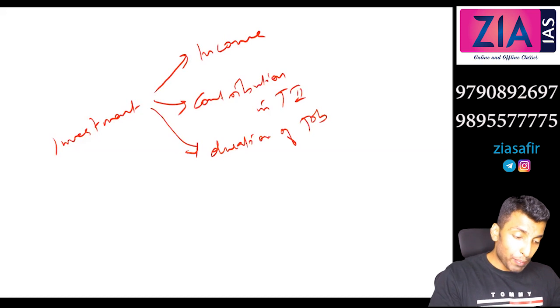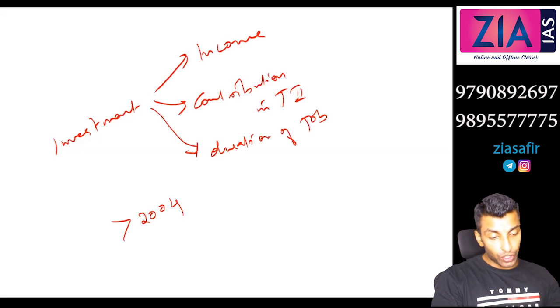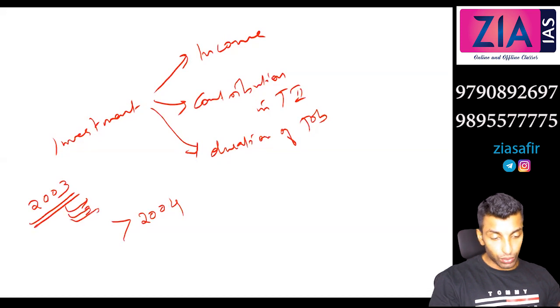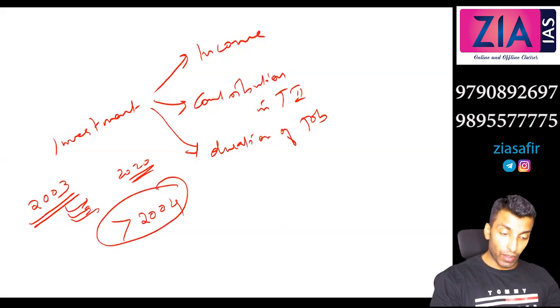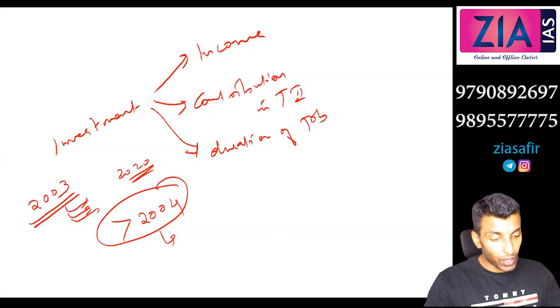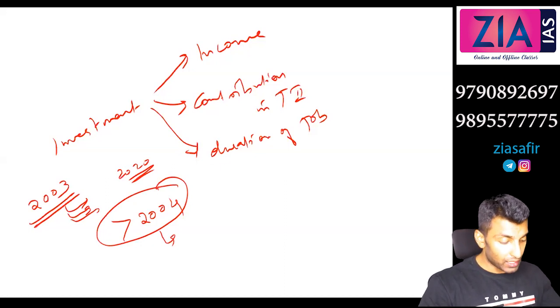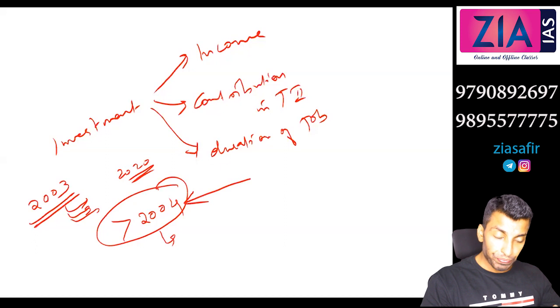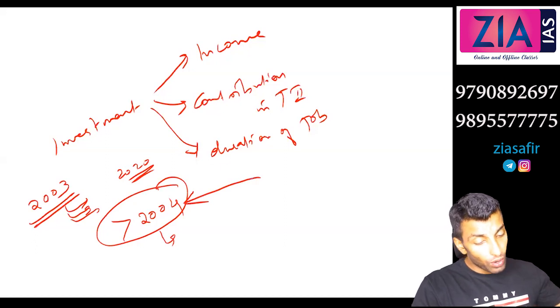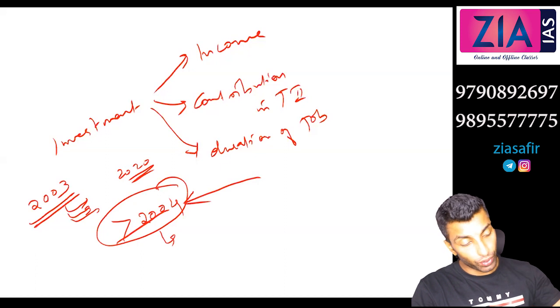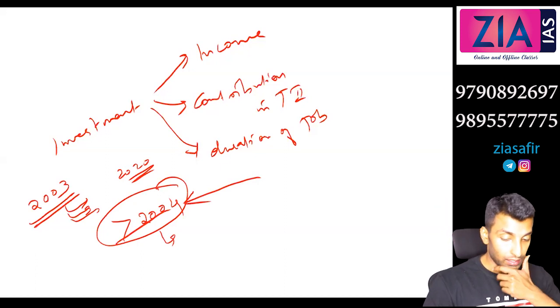Now, one more thing, this is applicable only for those people who joined after 2004. Okay, see, you might have joined in 2003 and still you may be working in 2004, 2005, 2007, 2020 also, but this is not applicable for those people who joined before. Why? That is a breach of contract, right? You cannot do that. When you are joining the job, you are getting the joining letter. Under that, there are certain conditions, pensions and everything is there. So now suddenly, if you are asked to move towards this, it is a breach of contract. So actually, only those people who joined after 2004 will be coming under this.